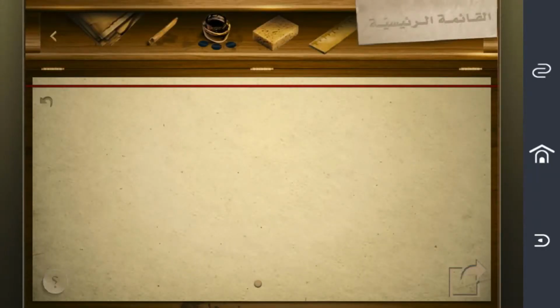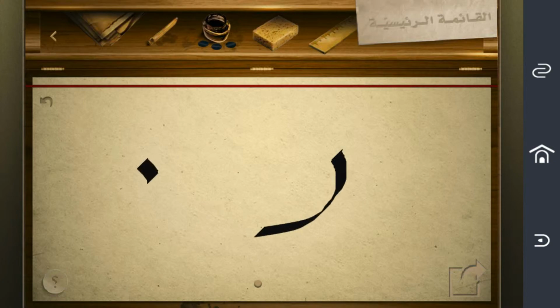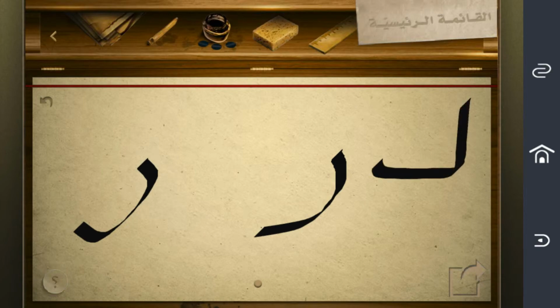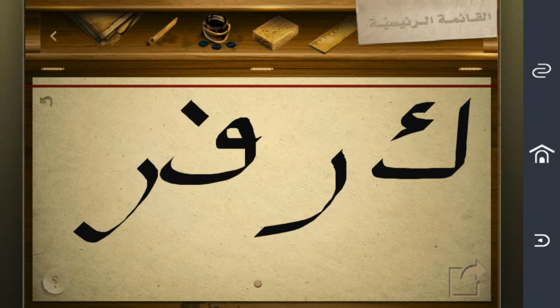The next sound is the rolled R. It's written like that. Again, if it's followed by a soft sound, so it will come soft, like K. So it will be kir. And if it's followed by an emphatic sound like q, it will be qir, qir. Again, kir, qir, kir, qir, kir, qir.